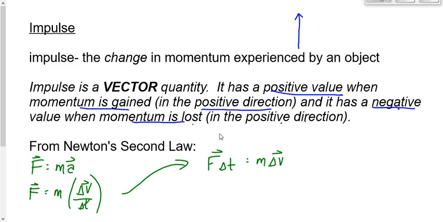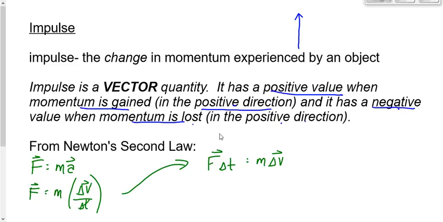Now, let me ask you this question, please. If I gave you an equation mv, not m delta v, just mv, what does mv represent? What is mv? You better be able to answer this question because we just spent 2 days on it. MV is, Caitlin? Momentum. Good. If mv is momentum, what do you think m delta v, or m times the change in velocity, is? Yep. The change in momentum.